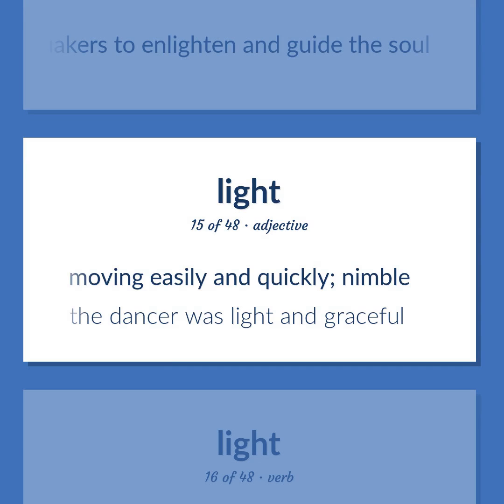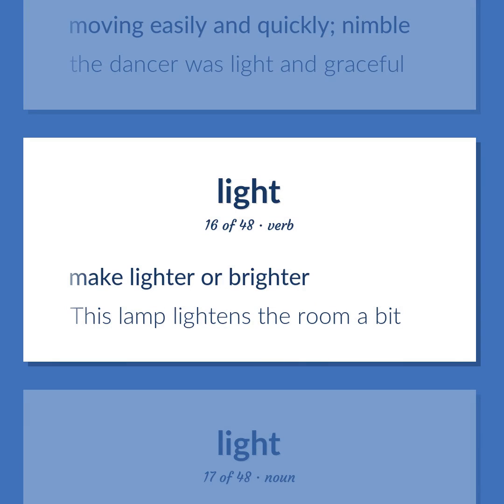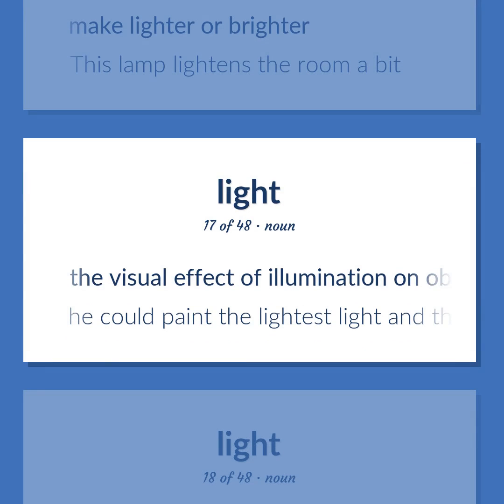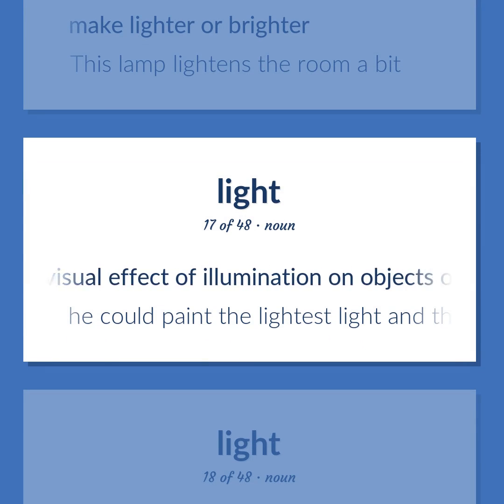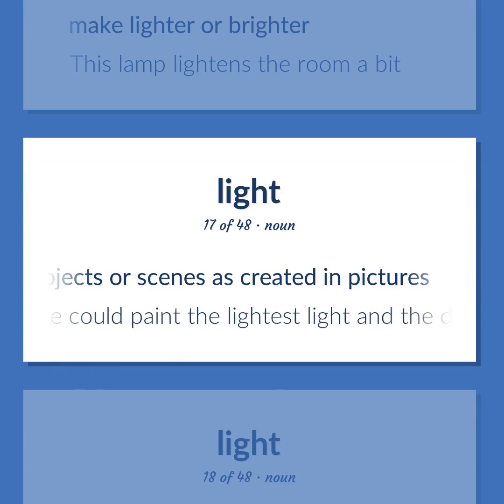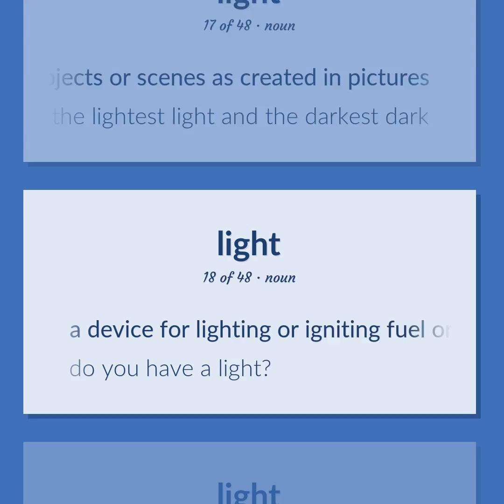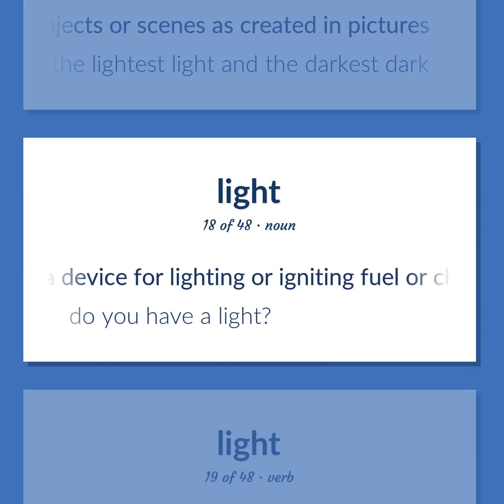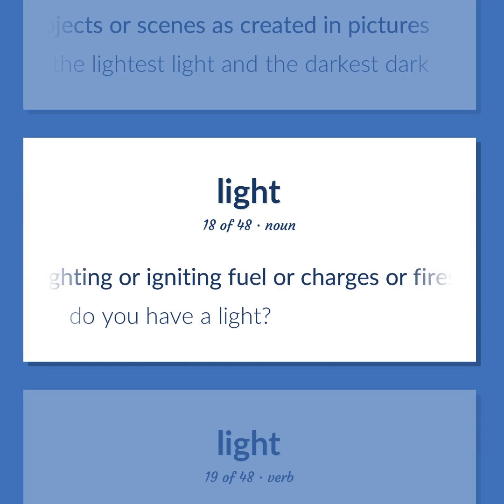Moving easily and quickly, nimble. The dancer was light and graceful. Make lighter or brighter. This lamp lightens the room a bit. The visual effect of illumination on objects or scenes as created in pictures. He could paint the lightest light and the darkest dark. A device for lighting or igniting fuel or charges or fires. Do you have a light?